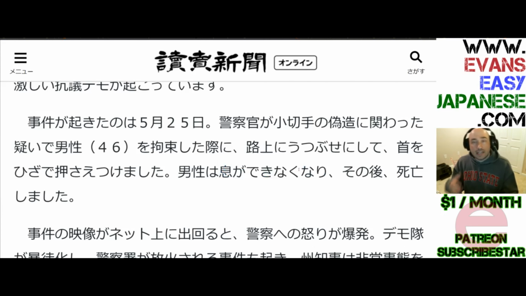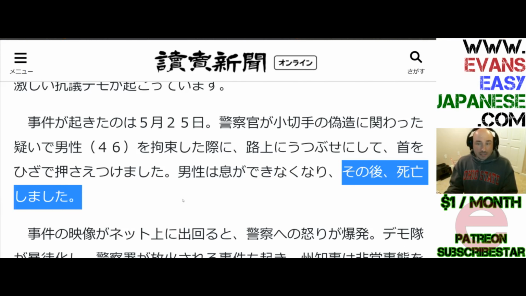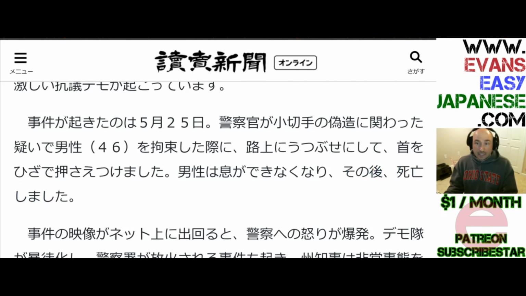So notice how iki o suru means to breathe, and then iki ga deki nai would be to not be able to breathe. And then the naru is it came so that he couldn't breathe. Sono ato, after that, shibou shimashita. He passed away. So after that, he died. He passed away. He deceased.